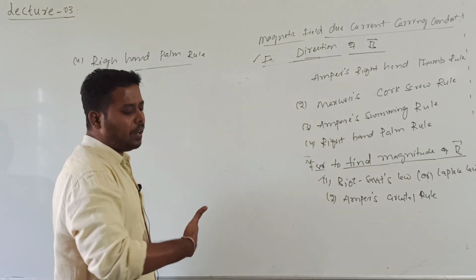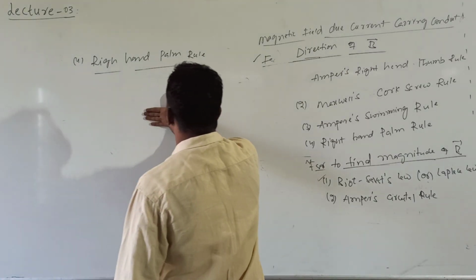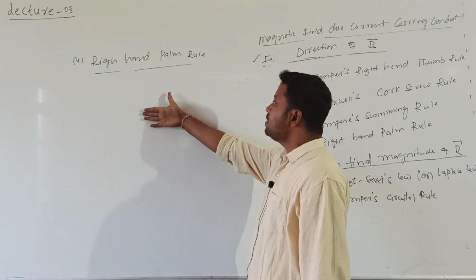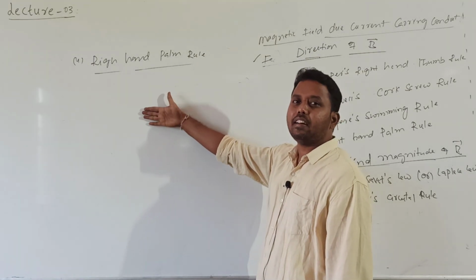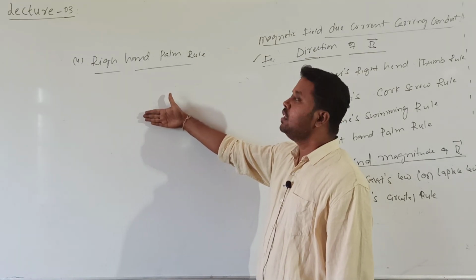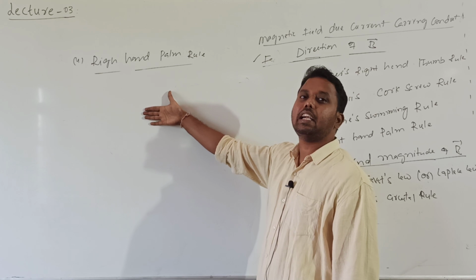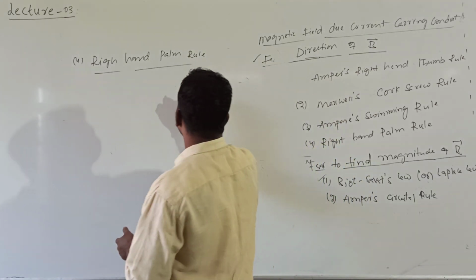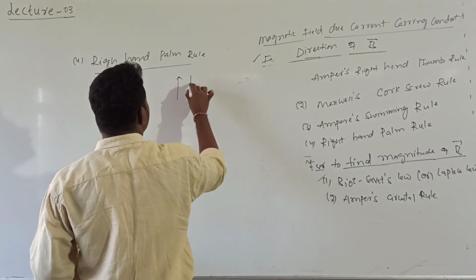In this right hand palm rule, let us take your right hand palm. Stretch your right hand palm in such a way that the thumb is in the direction of the current. So what is the direction of the current? Thumb is in the direction of the current I.